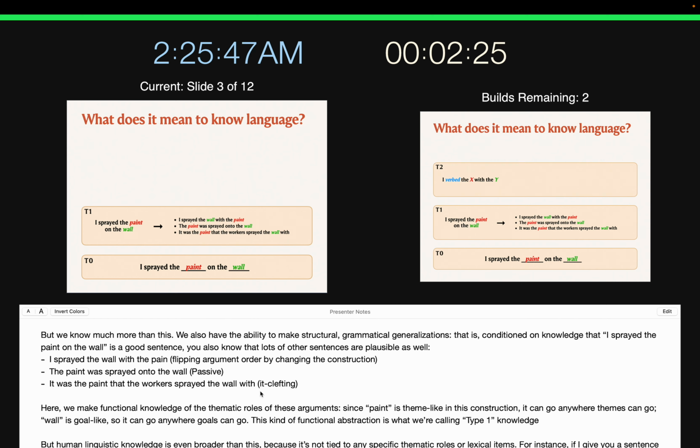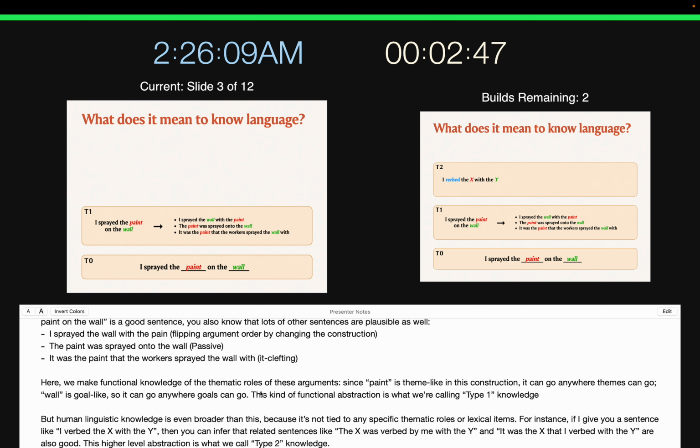Here we make use of functional knowledge of the thematic roles that are associated with each of these arguments. Since paint is the theme of this construction, we know that it can go anywhere that themes can go. And since wall is the goal of the construction, it can go anywhere that goals can go. We don't have to learn these positions independently for each of these constructions. This kind of functional abstraction is what we're calling type 1 knowledge.